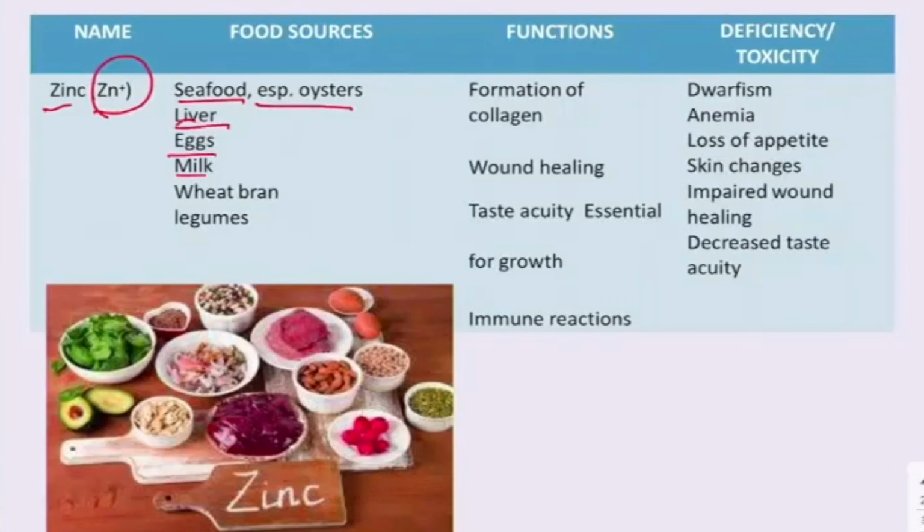Next is fluoride. Fluoride is also known as F minus. The food sources of fluoride are fluoridated water and seafood. If the person is consuming water which contains fluorine, that is one of the food sources. Now the function of fluoride: it increases resistance to tooth decay, or dental caries.